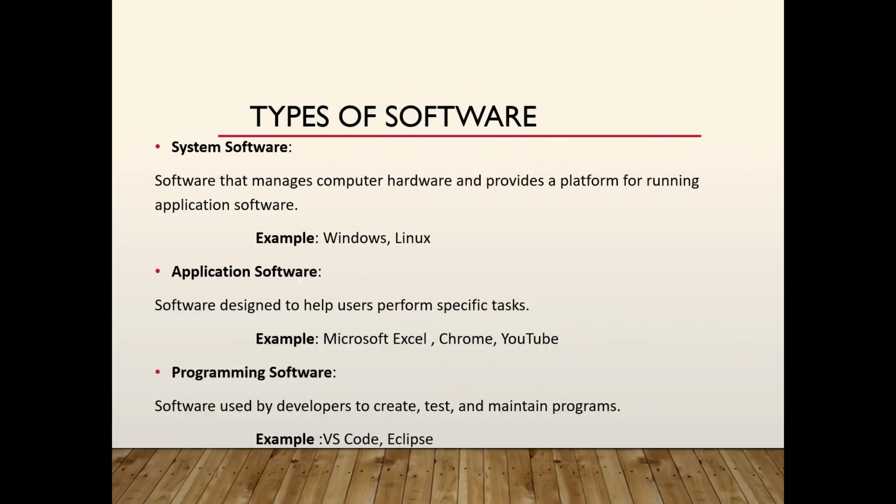Types of software. Software is divided into three different types: system software, application software, and programming software. System software controls and manages the hardware. Application software helps users perform specific tasks, and programming software is used by developers to create other software applications. Some examples of system software are Windows and Linux. For application software, Microsoft Excel, Chrome, and YouTube are examples. And for programming software, VS Code and Eclipse.